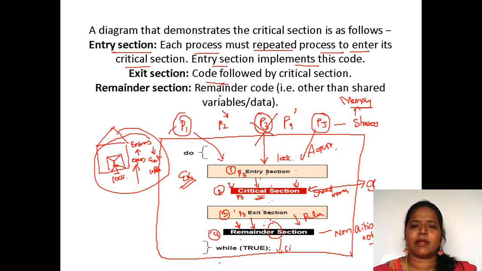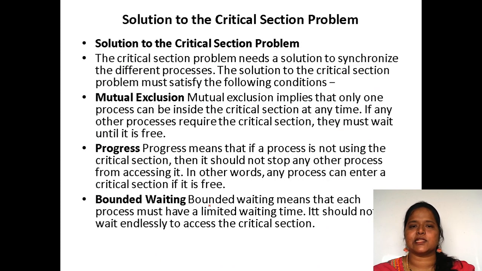Remainder section, in the sense, the remainder code other than the shared variable data code is going to be placed in the remainder section. So this is how we will allow all the processes to be synchronized. Synchronized, in the sense, one after another, without the data being inconsistent. We will keep the data consistent by making use of this critical section. This is how the critical section is going to work.